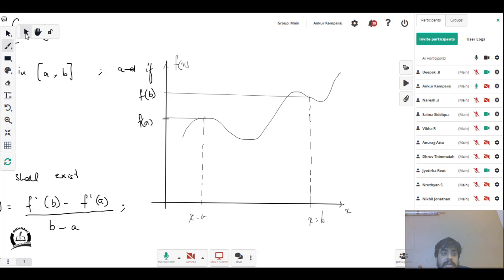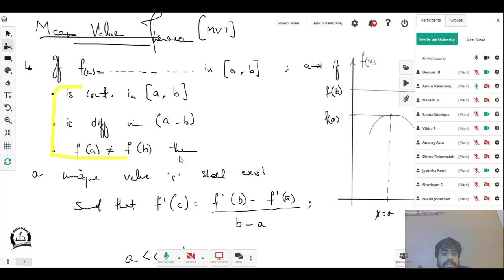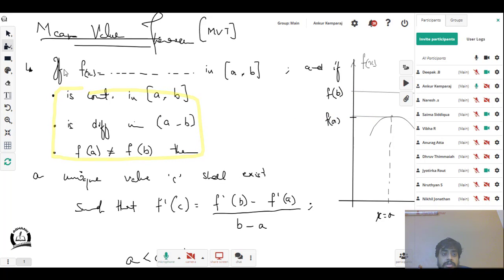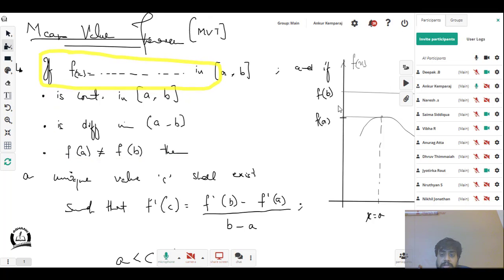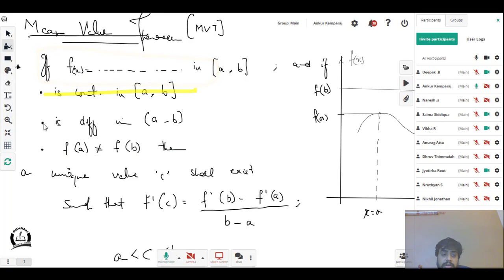Alright, I hope you guys can observe that your f of a and f of b are clearly not equal, because they're not the same point, right? For them to be equal, they must be at the same value, but they're not. They're two different values up and down. So f of b happens to be greater than f of a. So clearly we know that all these three conditions are now satisfied. So we understood what the question means, the graph. We understood what the meaning of continuity is. We all know what the meaning of differentiability is.